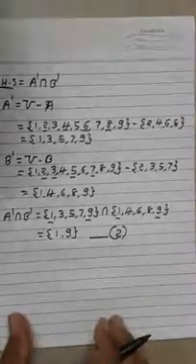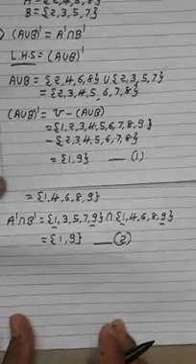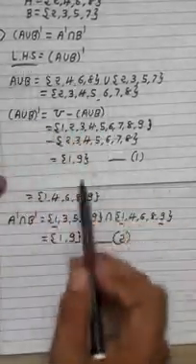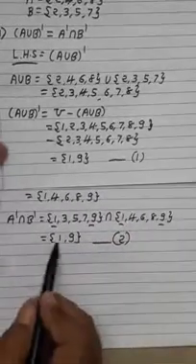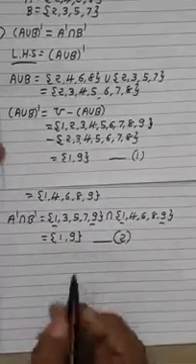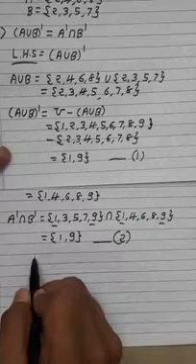Now see, in equation number 1 on the LHS side we get the result {1, 9}, and on the RHS side we also get the result {1, 9}. So on both sides we get the same result.